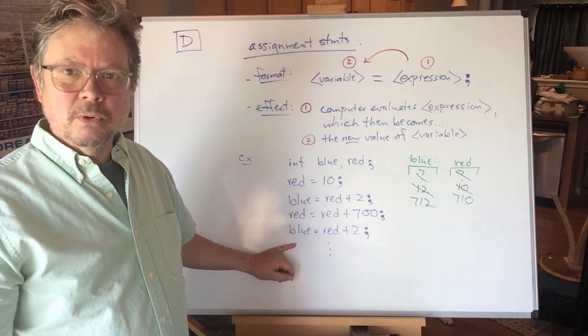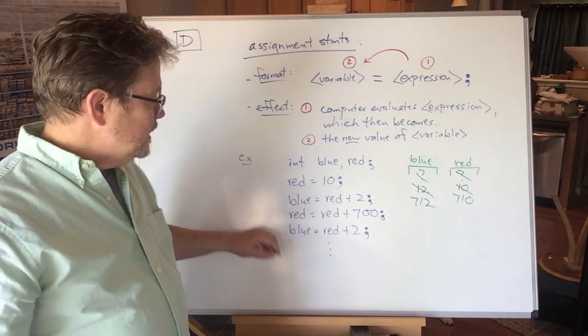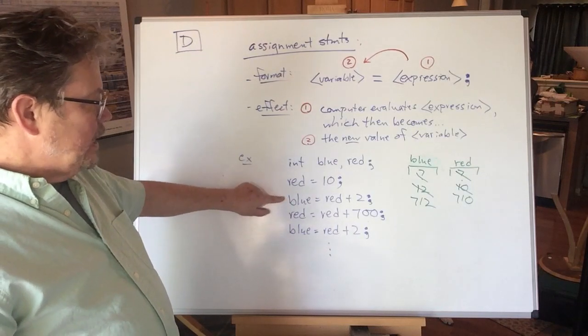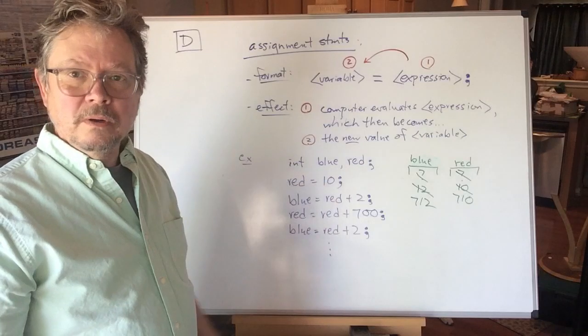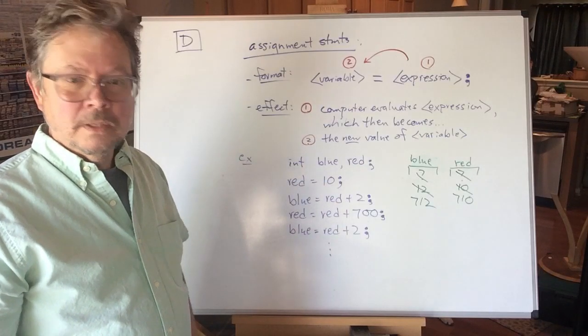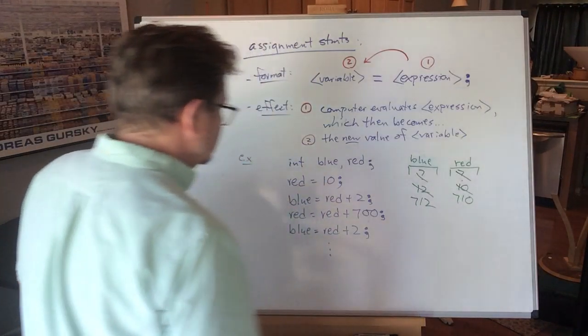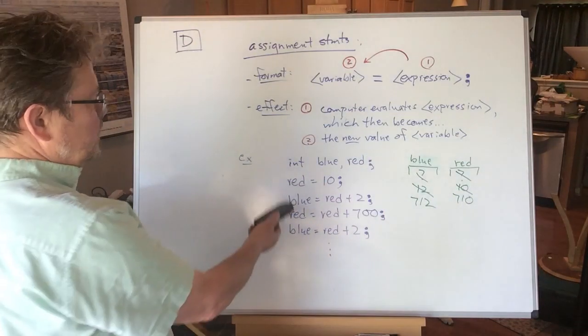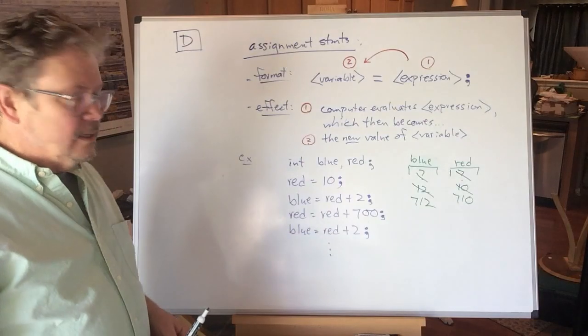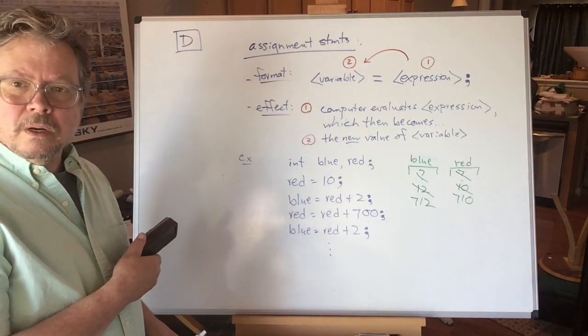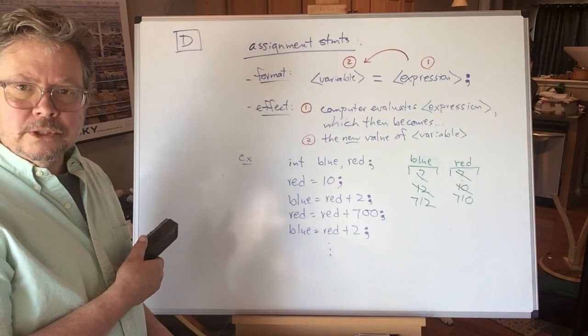Blue is now 712. Why did it behave differently this time? Up here it made it a 12. Now it made it a 712. Because of the different order of the statements. Now, of course, some statements, this one doesn't involve blue at all. Let me pause for a second, and this is a place to mark if you have questions about this, because I'm about to butcher this.